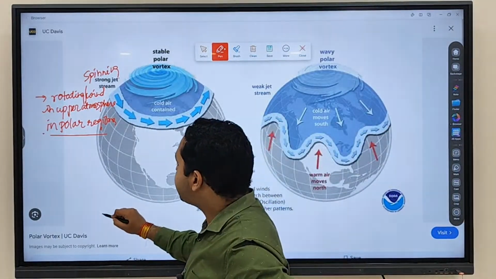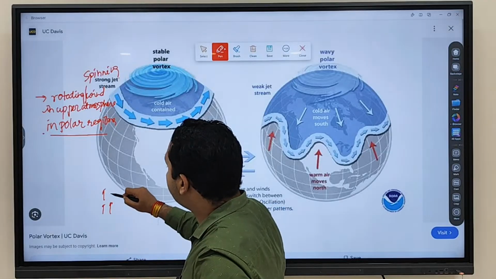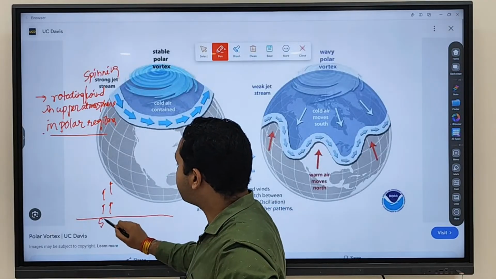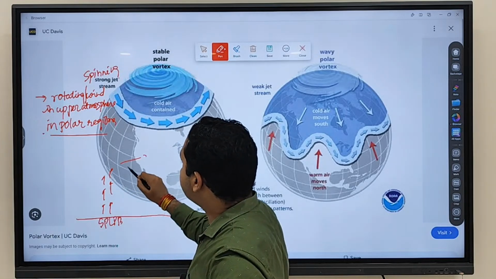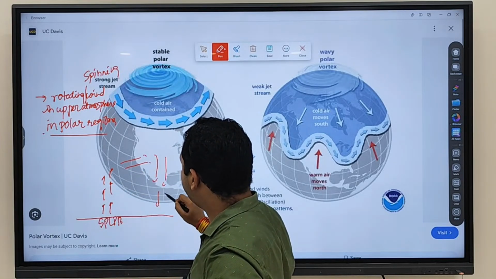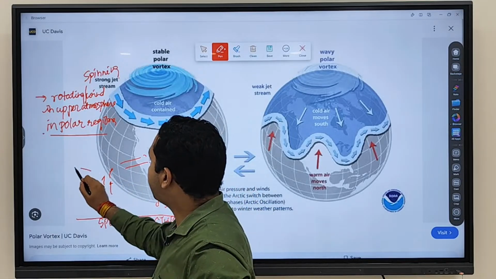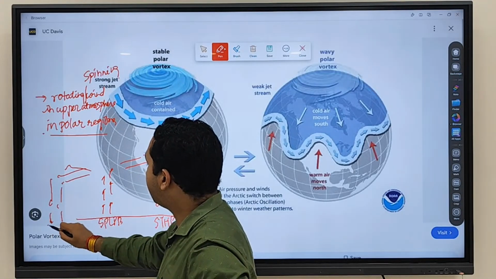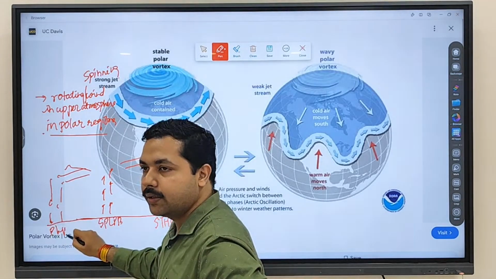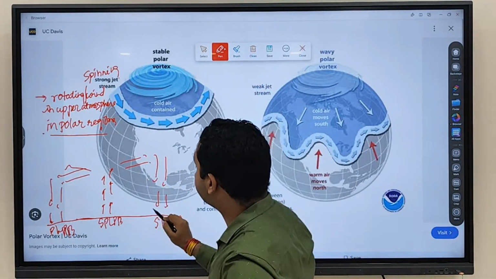We just now discussed what is happening from the subpolar low pressure belt. This is your subpolar low pressure belt. So wind will rise like this. Then we discussed one branch will move towards what? The subtropical high pressure belt, and one branch will move towards the polar high pressure belt. Fine. This is what we have discussed. So this cell is referred to as what? Which wind is flowing from here to here?